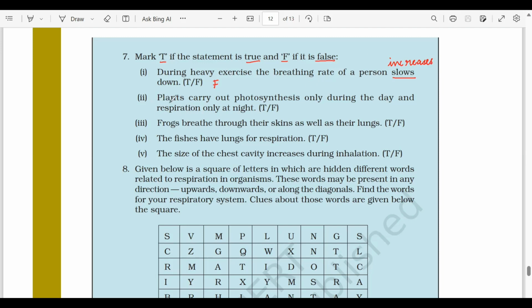Okay. Question number 2. Plant carries out photosynthesis only during the day and respiration only at night. Now this is also false. Plants ये photosynthesis करते हैं during the daytime. That is true, but they respire throughout the day and night. Okay, plants respire every time.